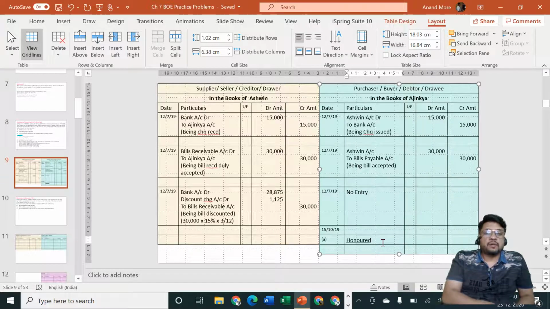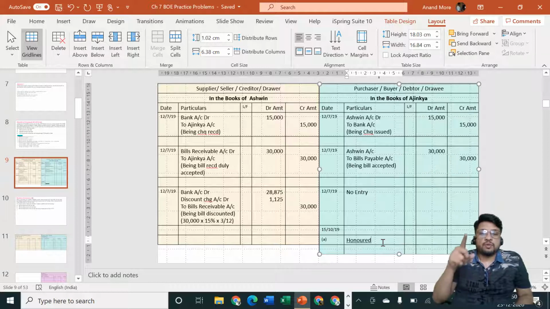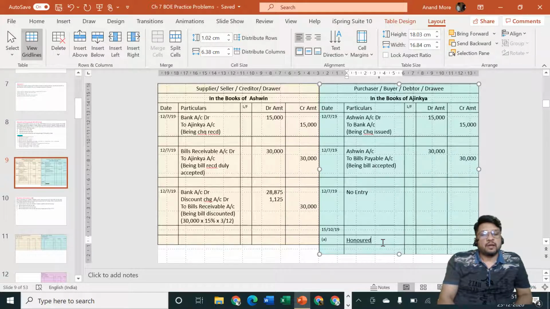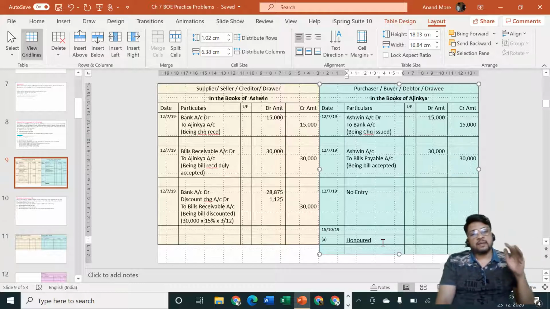So what is going to happen for Ajinkya? Bills payable, which was a liability, which was created in the second entry by us. Look at the second entry. Ashwin account debit to bills payable account, green side, right side. So we have created Ashwin account, we have cancelled Ashwin account and we have created a new liability called as bills payable account. That bills payable is getting cancelled now. That bills payable is getting honored now. That bills payable is getting completed now, matured now.